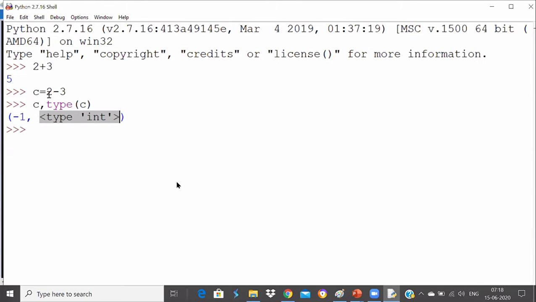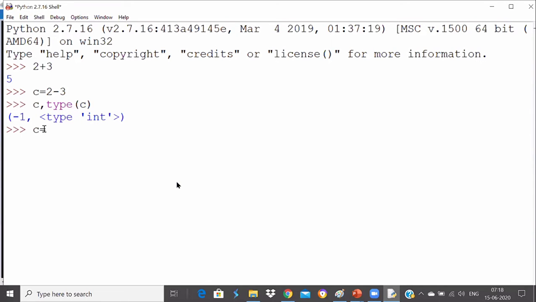So I have given the first operand as integer, second operand as integer. I stored the result in C. I printed C and the type of C. So C value got printed as -1 and type of C got printed as an integer type. So that way it proves that what we got is an integer value.